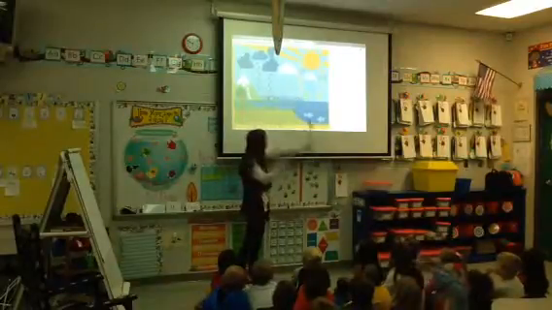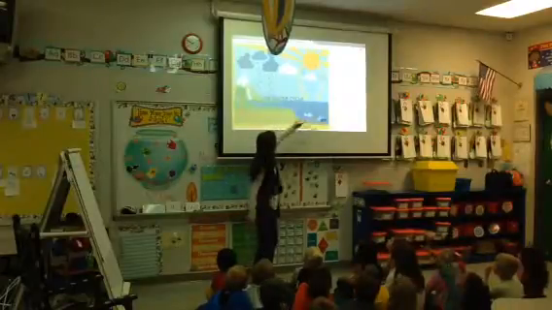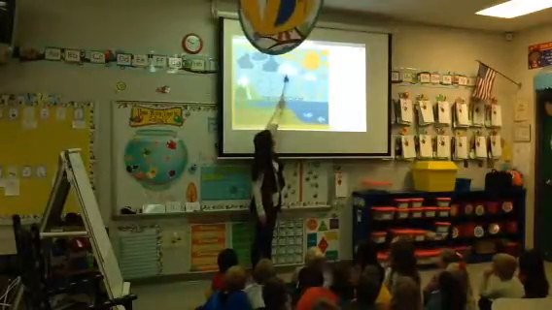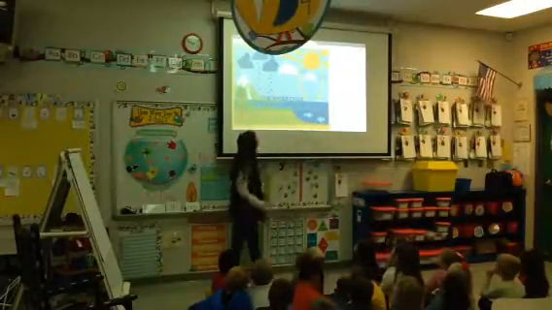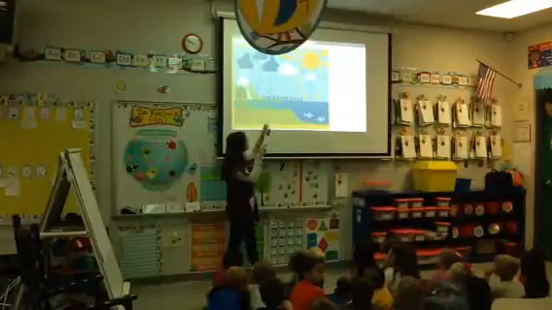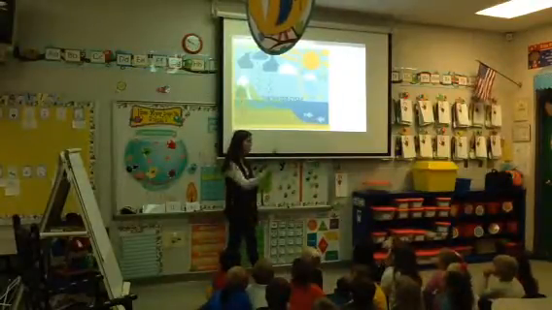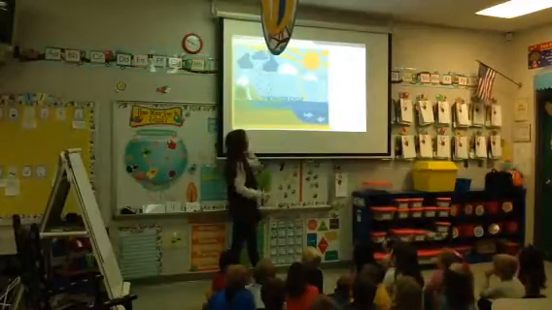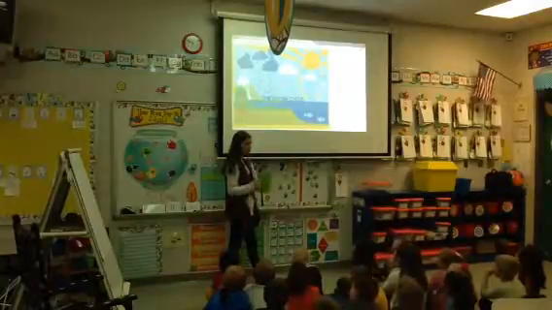The sun's heat makes the water fly or come up to the sky, and then it forms what? Rain. And what are those? Clouds. So the water comes up from those water droplets come up from the water, and then they form clouds. That's why clouds are in the sky. Y'all ever seen the clouds in the sky? All right. So there's clouds in the sky. What happens when those clouds get really heavy and full?